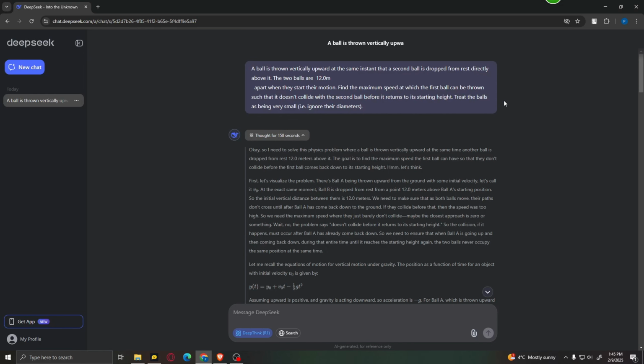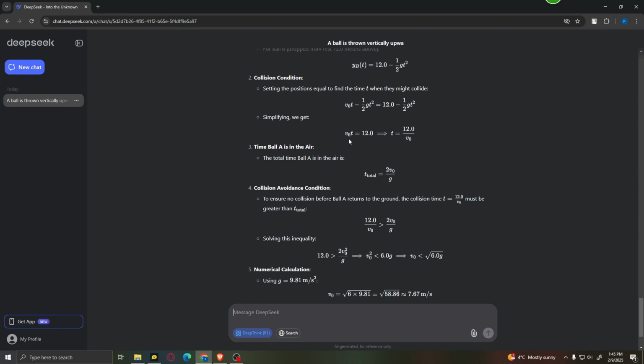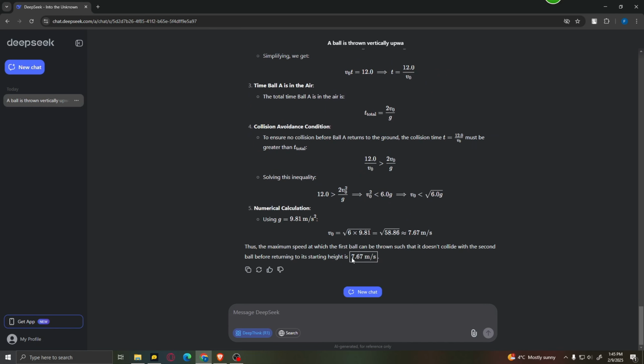Now, if we take a look at DeepSeek over here, as you can see, it spent a lot of time thinking about how to solve this problem, but DeepSeek too got the solution right.